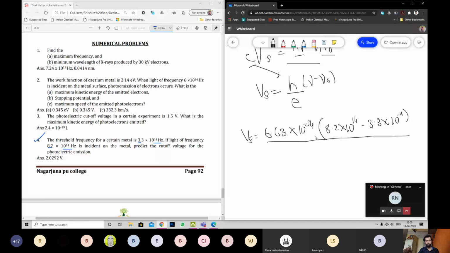Correct. Now, as the powers are same, please do 8.2 minus 3.3. What is the value? 4.8? Is it right? It should not be right. 4.9, because you have 2 minus 3, you'll get 9. It is 8.2 minus 3.3, 4.9.